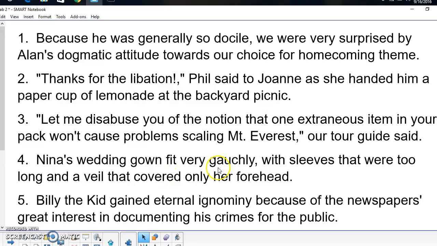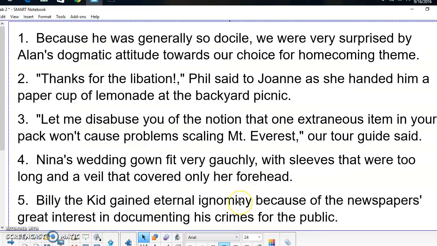Number 4, with gauche. Gauchely, probably not really a word, although I guess you could technically make it a word. But here, the wedding gown is fitting physically awkwardly. The sleeves are too long, and the veil was only over her forehead. So physically, the thing is awkward, but that doesn't make it gauche. Gauche has to be socially awkward, something you're doing or saying or a way that you're acting that other people find socially odd. And our last one here is going to be using the word correctly.